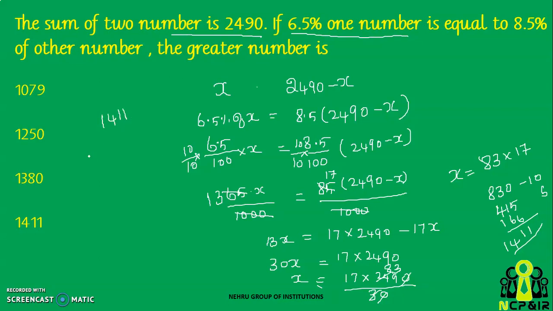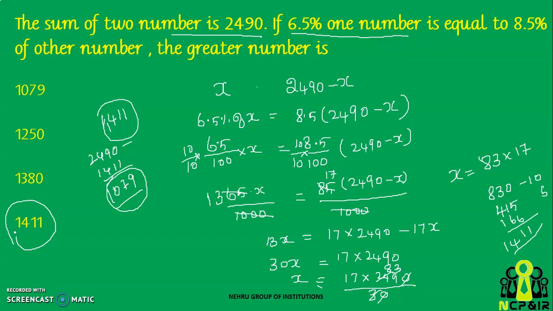So x will be 1411. So the value of y will be 2490 minus 1411. 0 minus 1 will get you 9, 8 minus 1 will give you 7. So this is 4 minus 4 will give you 0, 1079. So one number will be 1079, the other number will be 1411. So question is, what is the greater number? So obviously the greater number will be 1411.